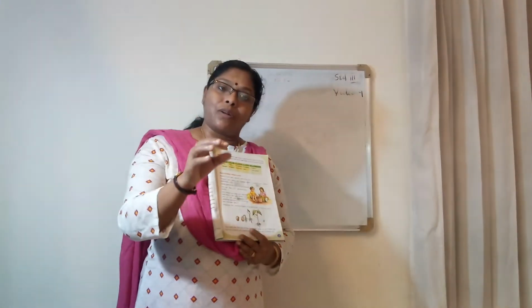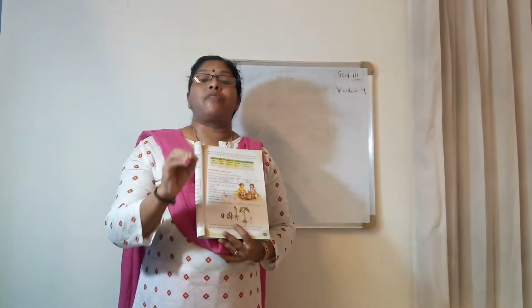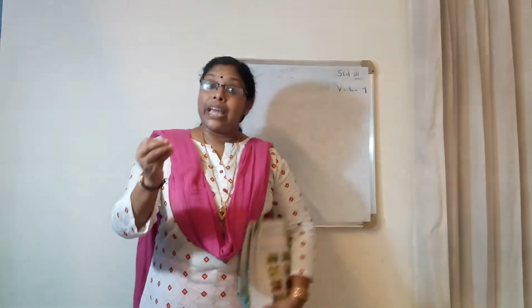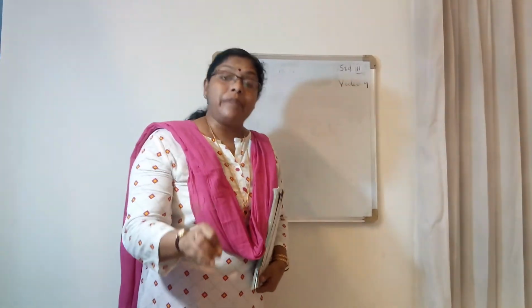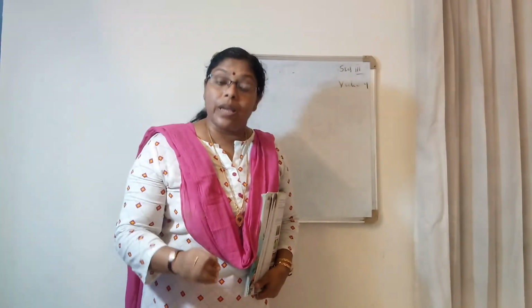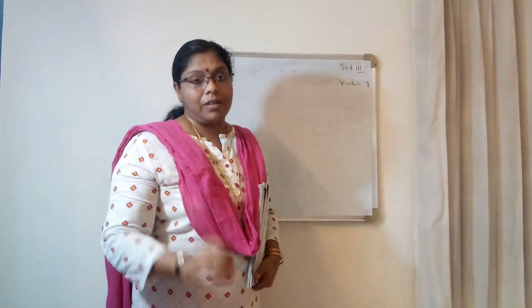So my dears, that's an easy one. Everyone is doing this. Once again, I'll explain what you want to do. Take a pot and in that pot put some soil, then pour some water on it.